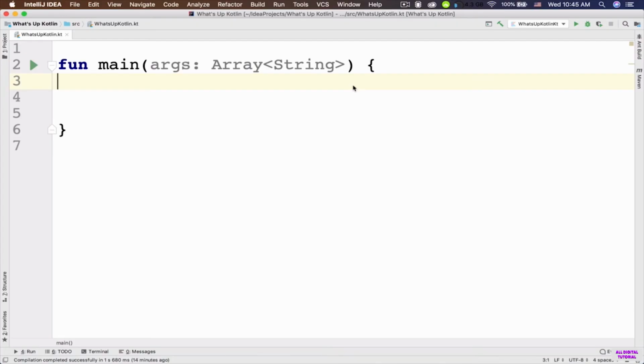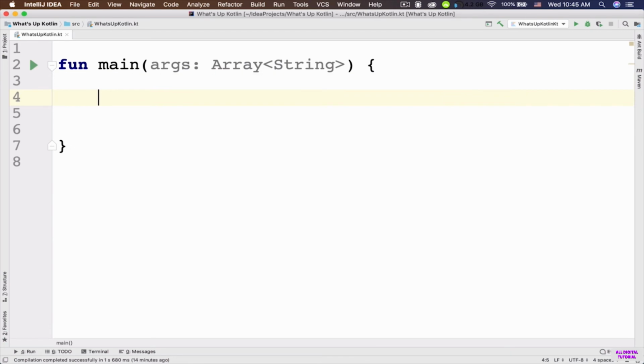Hey, what's up everybody? This is Morteza Kordi, and in this video, we are going to learn about returning values in Kotlin. First and foremost, you should know that we return a value from an expression. For example, a when expression can actually return a value, and we can get that value and do something with it.